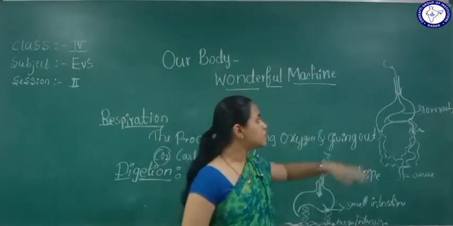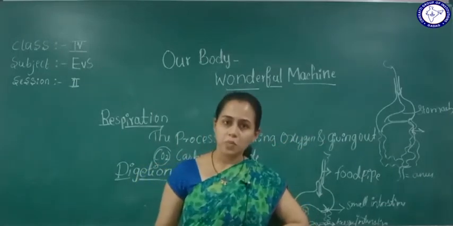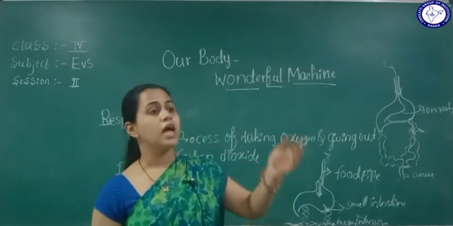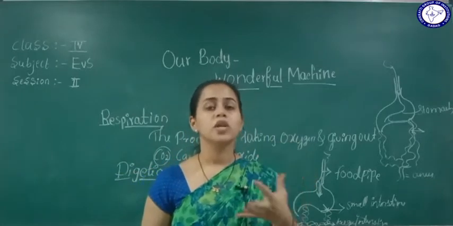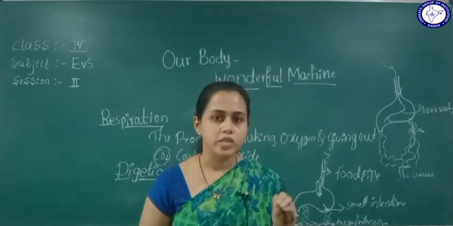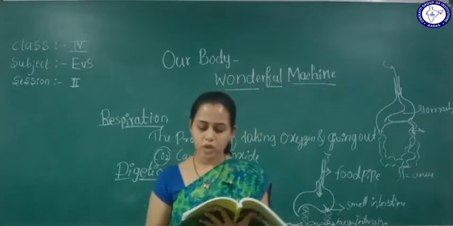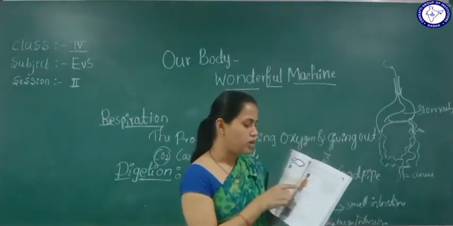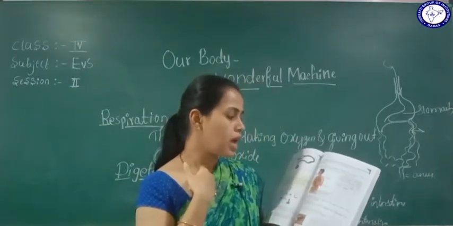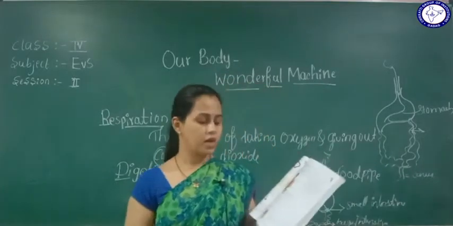So here is the process. When we eat food, it goes to the food pipe, then to the stomach, then to the small intestine and the large intestine, and lastly the body takes how much it requires, and the rest is waste, okay? So from mouth to throat to the food pipe, stomach, small intestine, large intestine and the anus, okay?